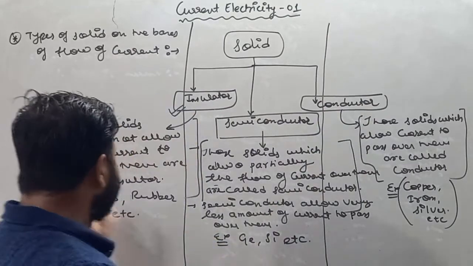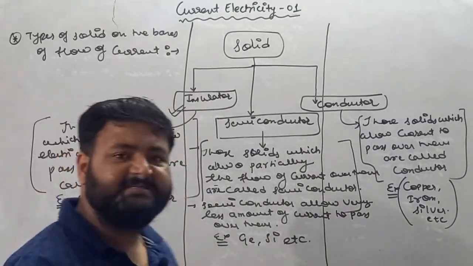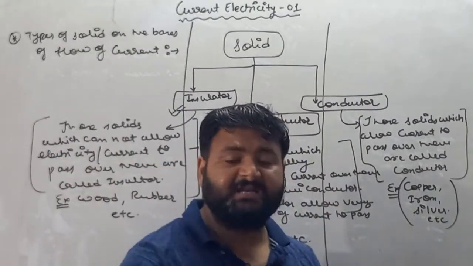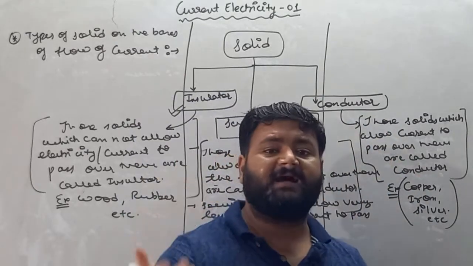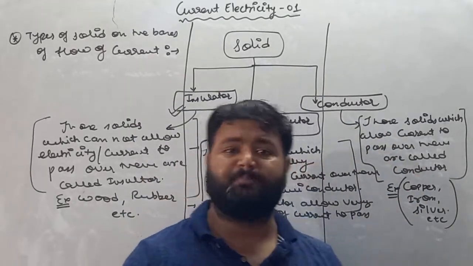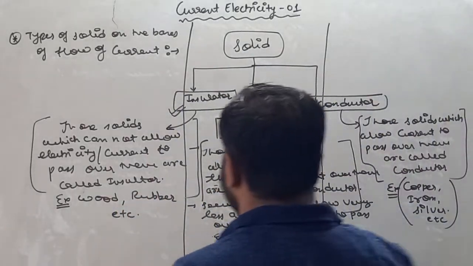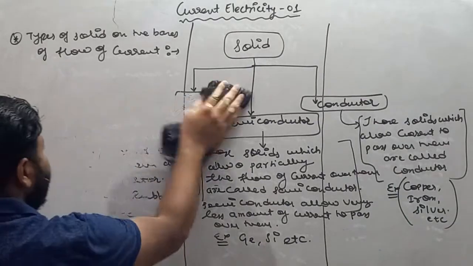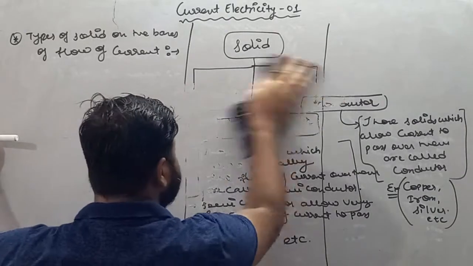Now we will see the mechanism why insulator cannot allow electricity to pass over them, why semiconductor allows partial amount of current to pass over them, and why conductor allows whole amount of current to pass over them. So let's start. As we all know, there is a term called free electron, which you'll study in chemistry as well.